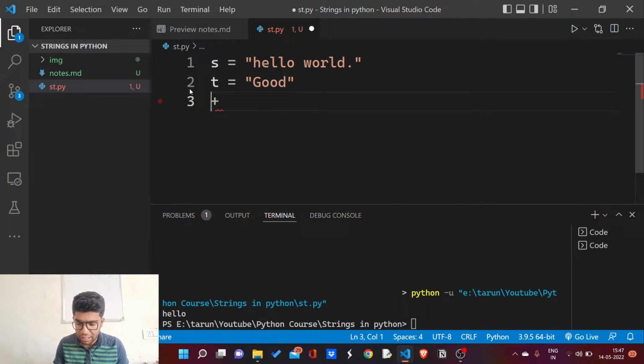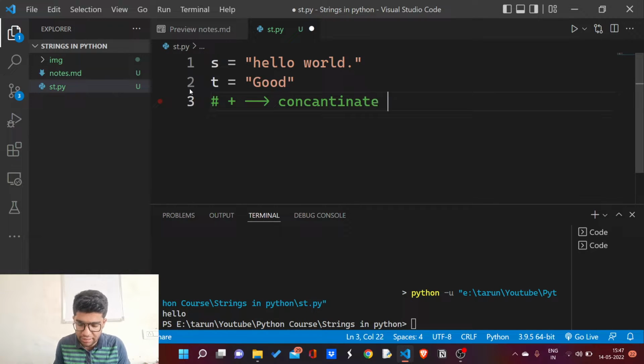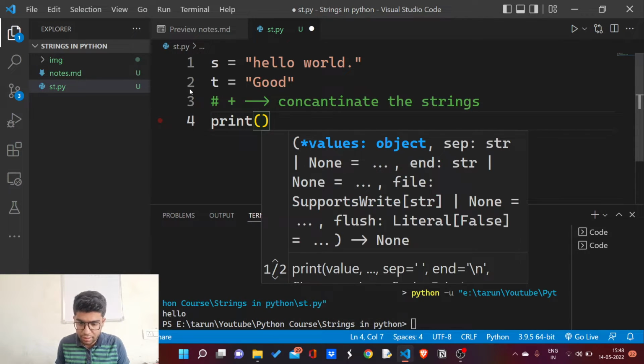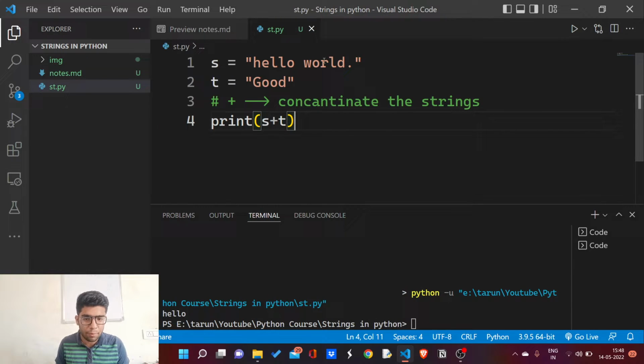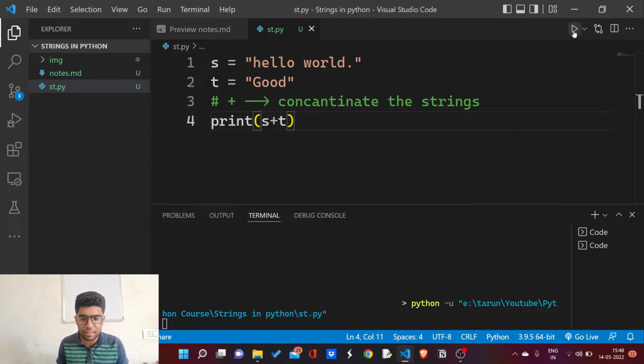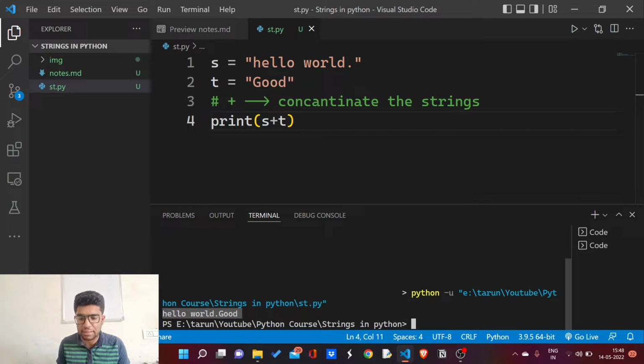Let me add a comment here: it concatenates the strings, which means joins them. If I write print s plus t, I am going to get hello world and good in a single string. As you can see, I am getting this using the plus operator.